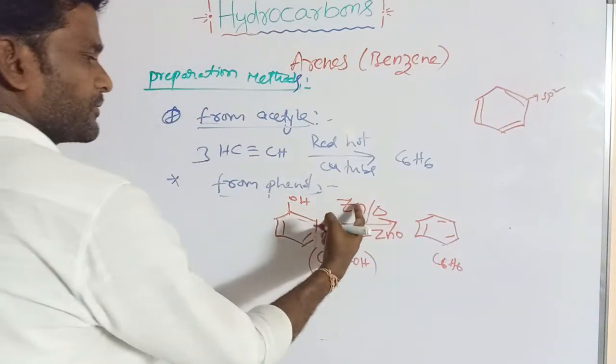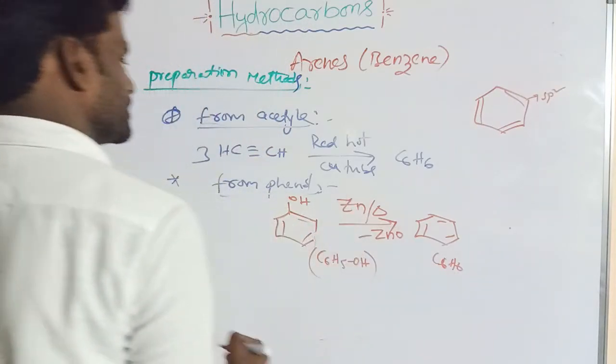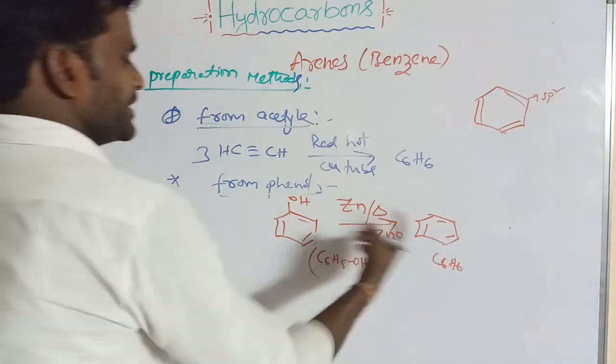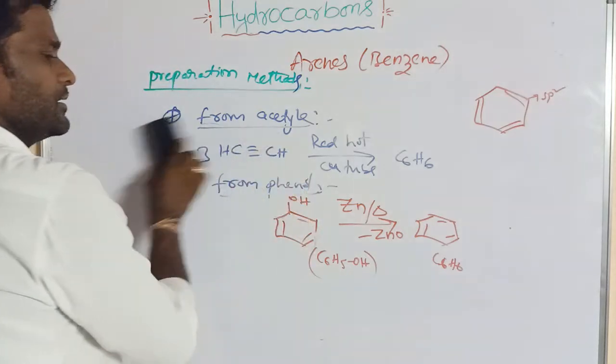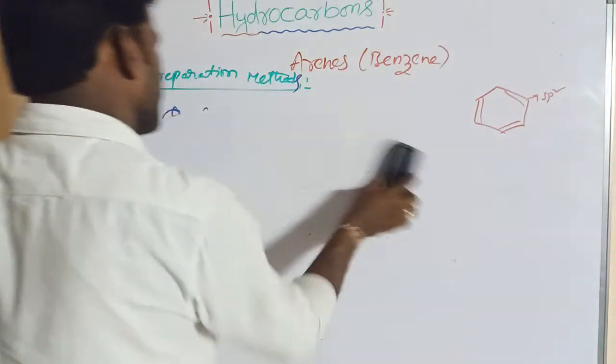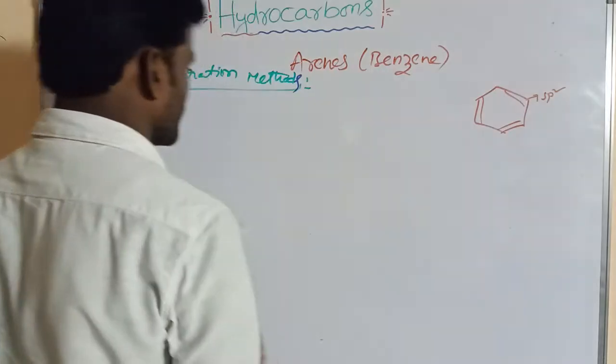Here O is removed with zinc metal. So this is the preparation of benzene from phenol.